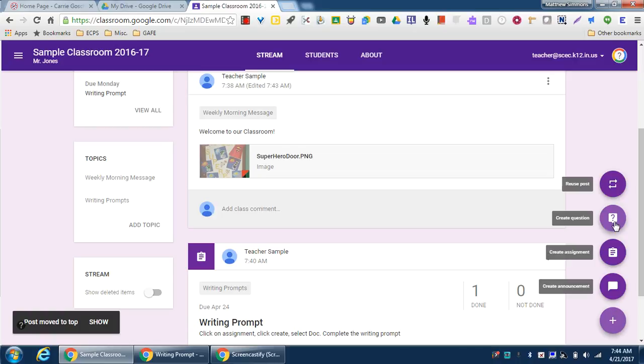The other ones create a quick question, which is pretty self-explanatory. I can create a quick question to the class that's either multiple choice or short answer. The other thing that I can do is set it up to where students can respond to each other. I can set it up to where students can change their answer after reading other students' answers. So it's pretty cool, the usability with that. Reuse posts would be as if I had a classroom from previous years. I can reuse an assignment that I've done already.